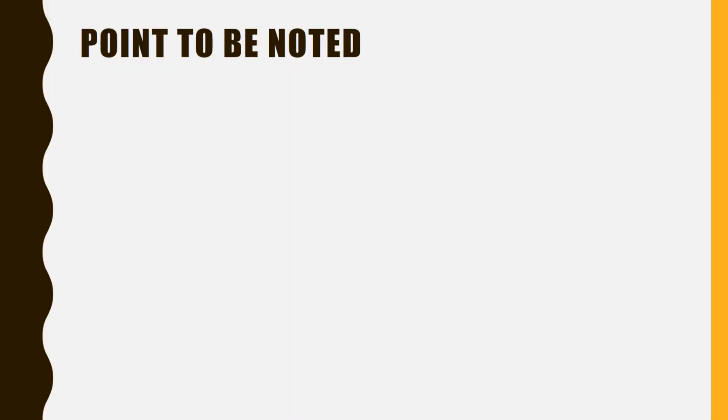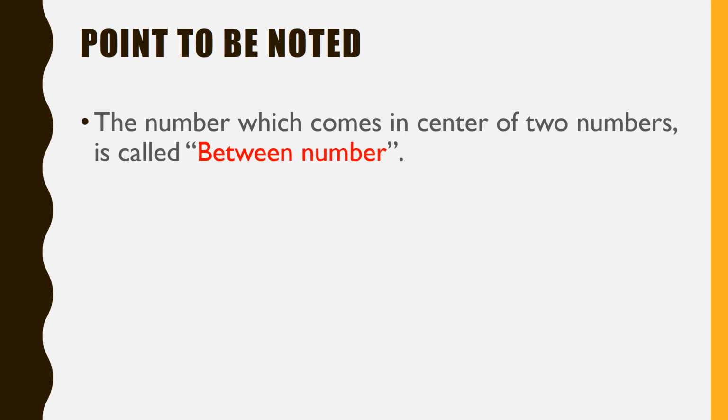There are two things that we need to keep in our mind when we are trying to identify between numbers. So dear kids, listen very carefully. The first thing is the number which comes in the center of two numbers is called the between number.